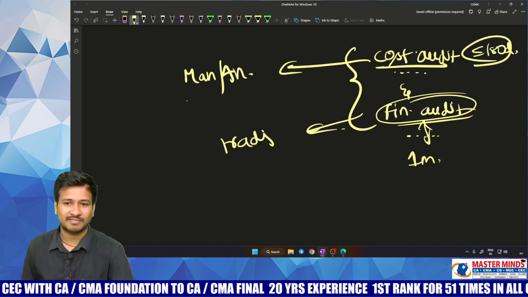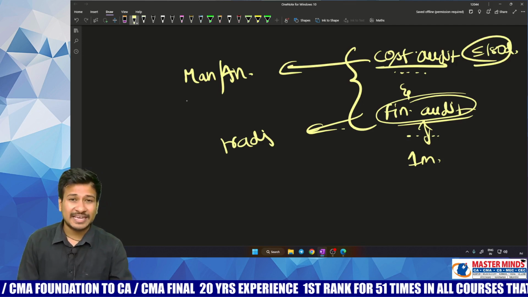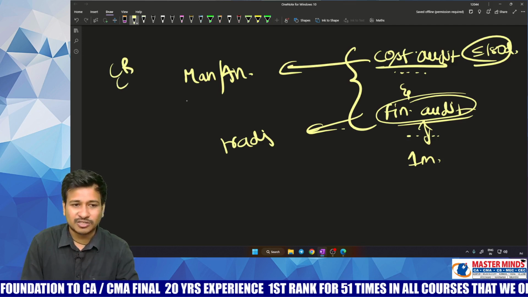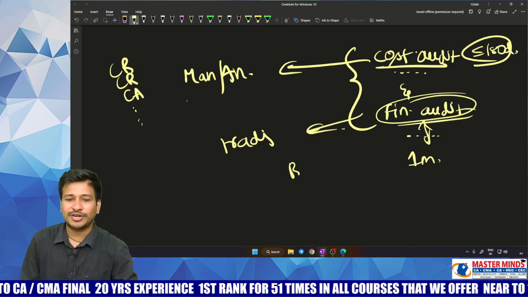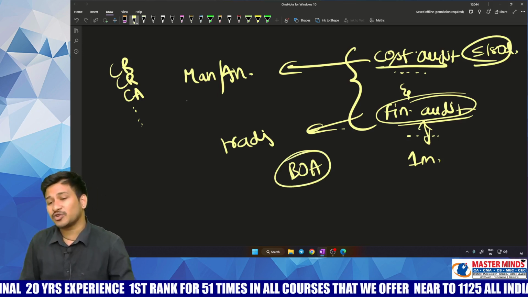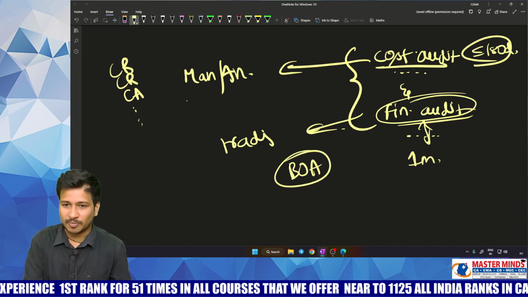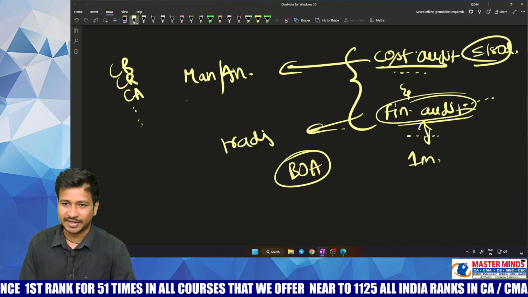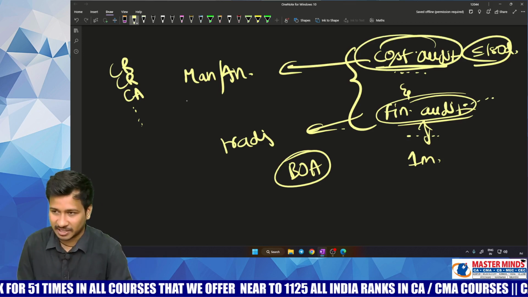So in cost audit, you will be verifying the cost records, the cost reports, cost ascertainment, etc. Whereas in financial audit, you will be just verifying the books of accounts. You can't have any right to question, why did you spend this much? Why did you sell your product at this price in financial audit? Whereas in cost audit, you have every right to question with respect to the cost elements.